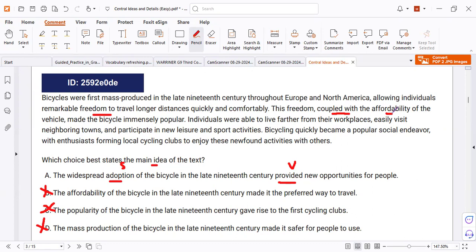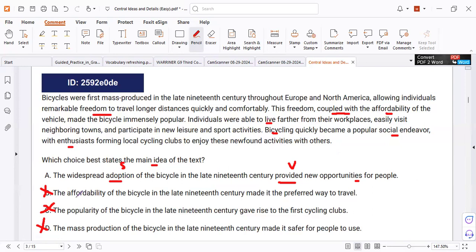Affordability means it's cheap to have the vehicle, which made the bicycle immensely famous and popular. So you can live further as you like. Bicycling makes the social endeavor easy. People can interact and visit each other easily because biking is easy and cheap transport. That means it provides new opportunities for people.